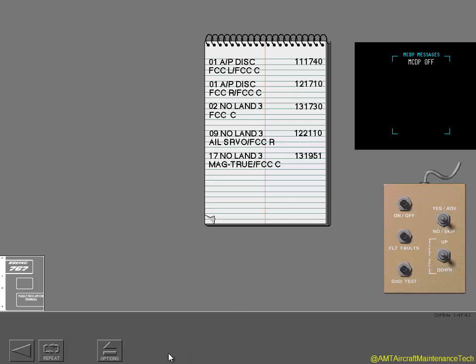During this lesson, you have located the MCDP in the main equipment center. You powered up the system and conducted an operational test in accordance with the Fault Isolation Manual, FIM procedures. You have covered how to access the last and previous flight faults that the system has recorded. You have used the remote control panel from the flight deck to access the recorded faults and to conduct Ground Test 30 current faults.